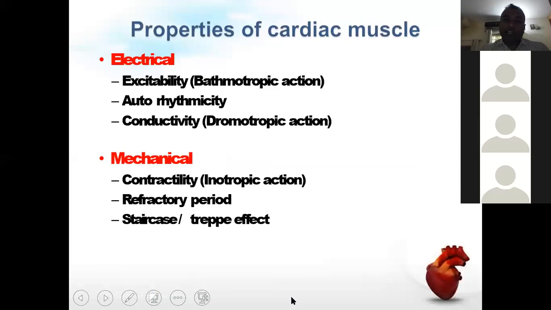About the properties of cardiac muscle, it has two important properties: electrical and mechanical. The electrical properties are excitability, autorhythmicity, and conductivity. The mechanical properties are contractility, refractory period, staircase, and Treppe phenomenon. These properties of cardiac muscle we will read in the next class. We will have our next class on Saturday evening.